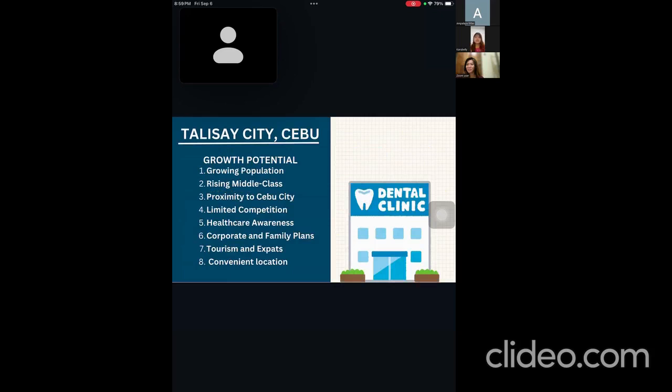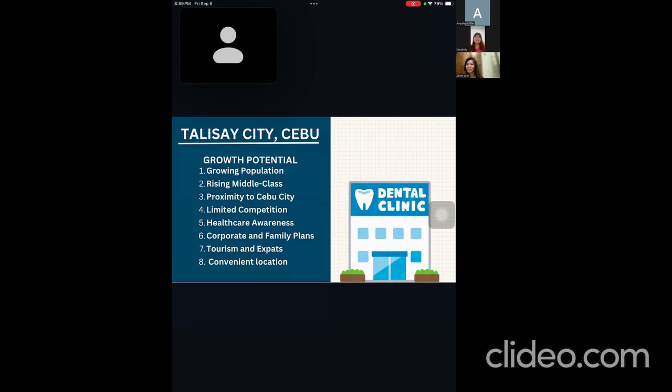So the growth potential of Talisay City is its expanding population. Talisay City is experiencing population growth as more people move to this area for its proximity to Cebu City. There is a rising middle class. As the middle class grows in Talisay, more residents can afford regular dental care, cosmetic dentistry, and specialized treatments. Then, as said earlier, proximity to Cebu City.